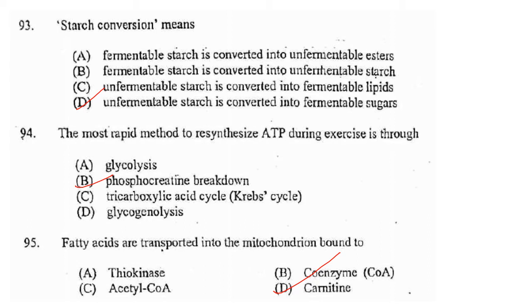The most rapid method to resynthesize ATP during exercise is through phosphocreatine breakdown. Answer is option B.